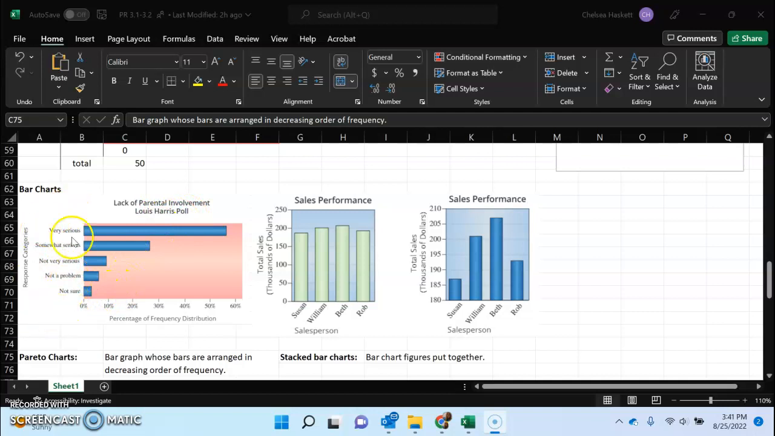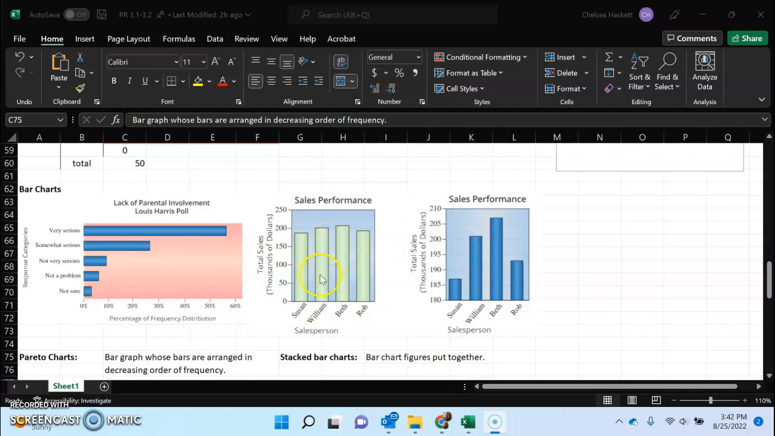This is going to be looking at very serious, somewhat serious. So this is going to be a qualitative data set, but over here it says percentage of frequency distribution. So be careful. This is not just talking about the frequency. This is talking about the relative frequency. So how often percent-wise did it come up rather than just the frequency, okay? So there's a difference between frequency and relative frequency, and you need to know that difference, okay?